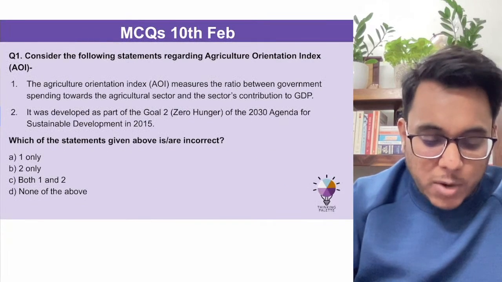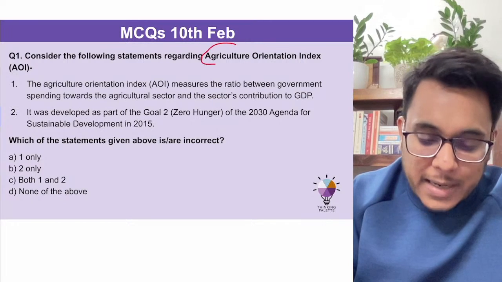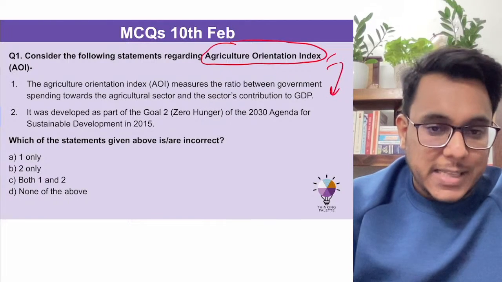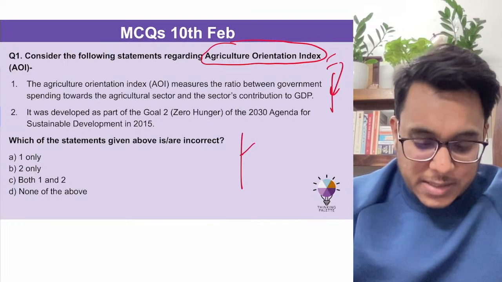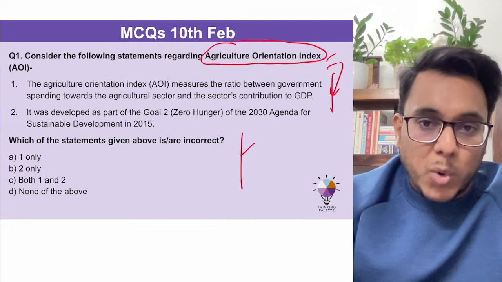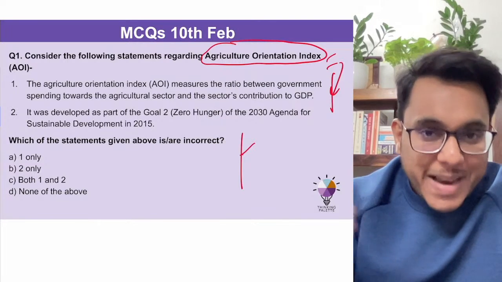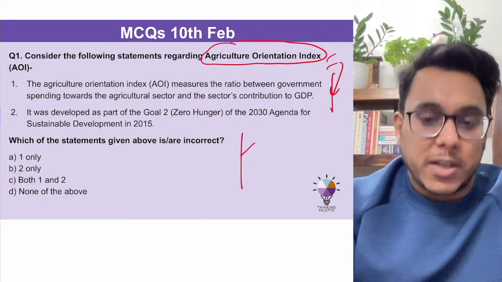Then, further moving on, the MCQs for today. Consider the following statements regarding the agriculture orientation index, which has recently been released. Please read the statements and identify the incorrect option. One more thing, guys, please write your answers in the comment box. Make it a habit. Otherwise just looking at it and not answering will not serve the purpose.